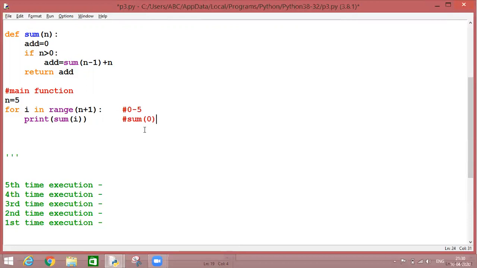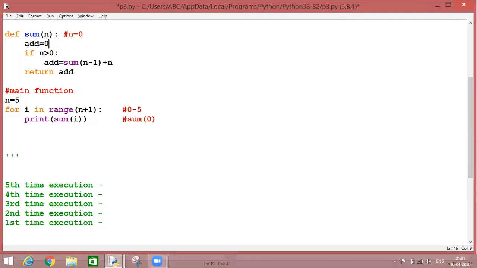That means the i value 0 will be passed as an actual parameter. As soon as the interpreter recognizes the actual parameter, it will go and look for the header. Once it reaches there, this formal parameter n will catch and hold the value of the actual parameter. So this time my n is 0.